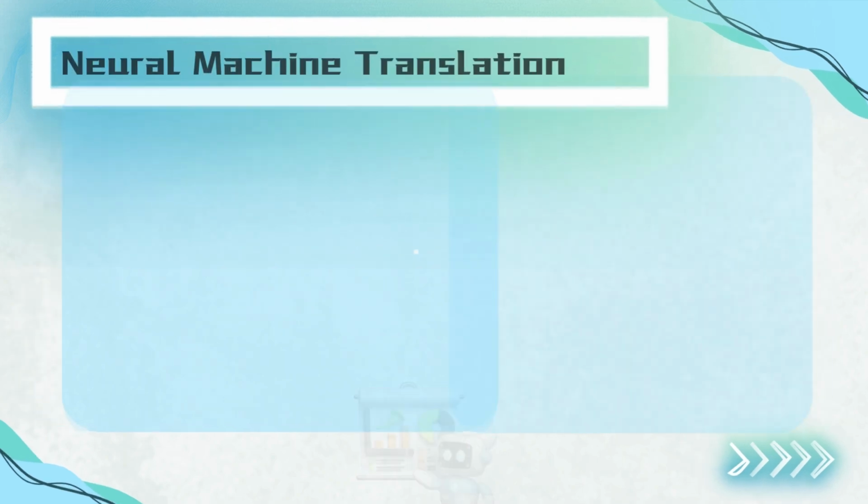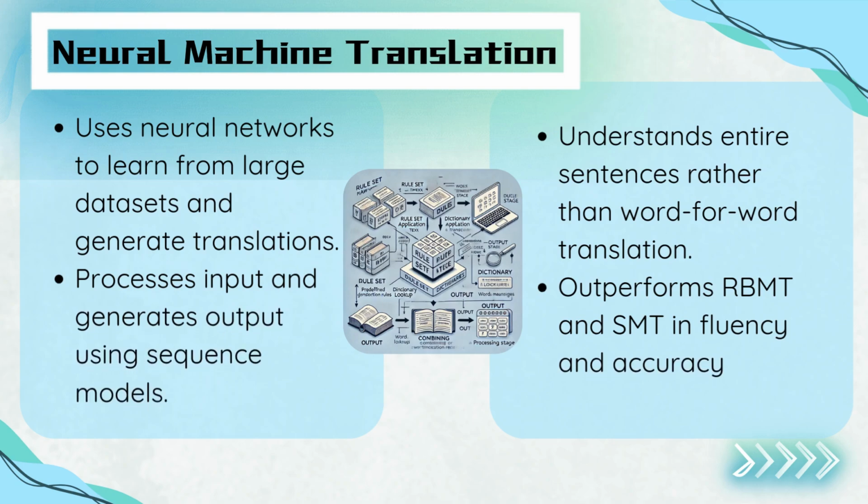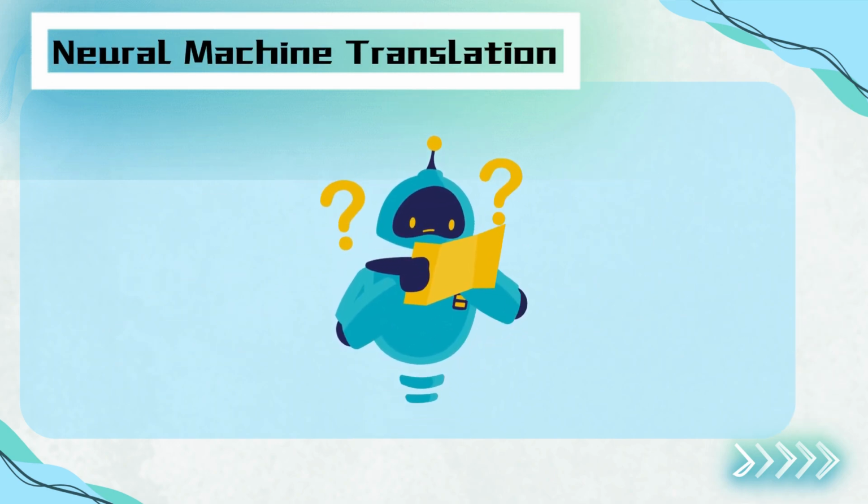The most advanced method today is neural machine translation, or NMT. This approach uses artificial neural networks to learn from large datasets, enabling more fluent and natural translations. Unlike RBMT and SMT, NMT doesn't translate word by word, it understands entire sentences in context, leading to more accurate and meaningful translations. This is the technology used by modern systems like Google Translate and DeepL, and it continues to evolve. But how does neural machine translation actually work?